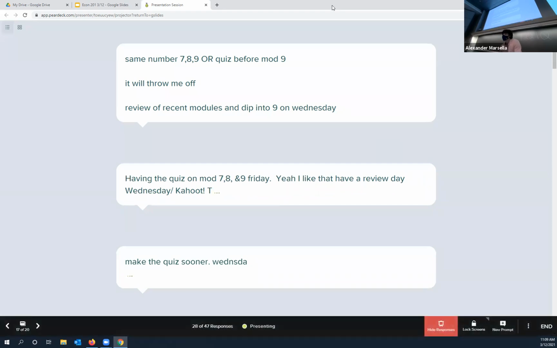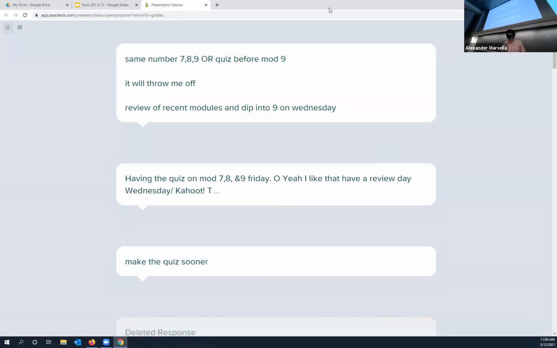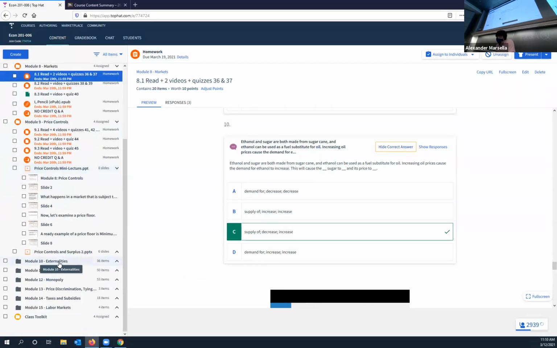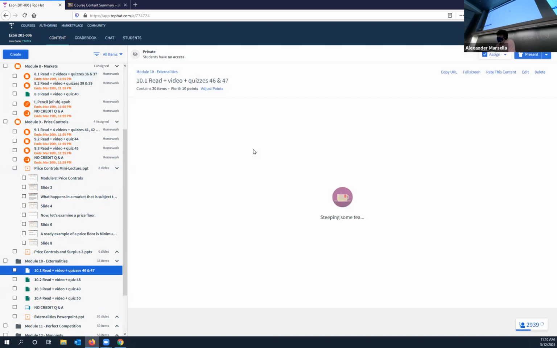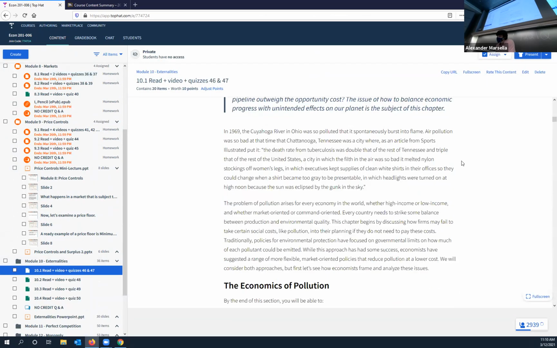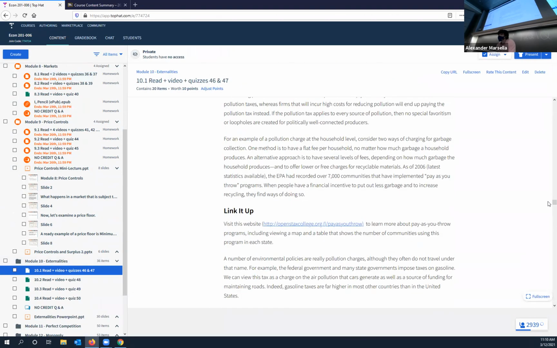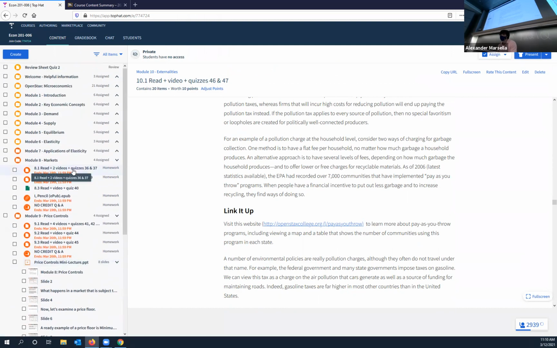Well, let's see. The problem is, guys, I hate the way this textbook is organized. It's absolutely bizarre the way they organize, because they're hitting you with price controls, but we did disequilibrium in like module 4. Let me look exactly how the Top Hat is set up. Externalities. There's really no reason, you don't need, modules 9 and 10 don't go together. You know what I mean? But modules 7, 8, 9 kind of do.